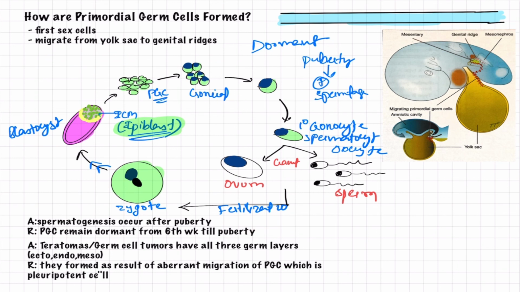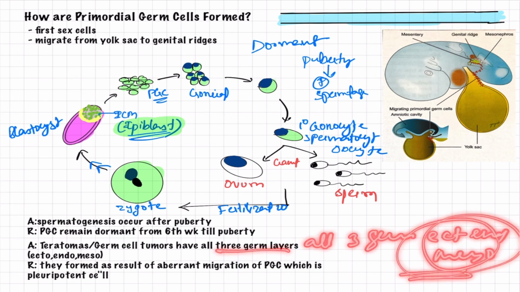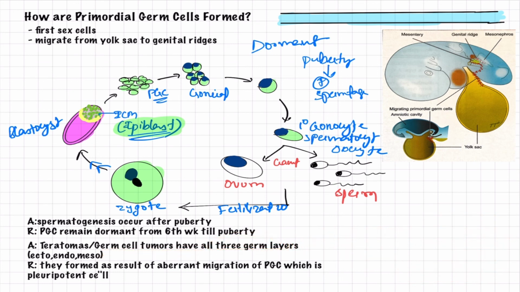My dear friends, the next question is about teratoma. Teratomas are also known as germ cell tumors, and the characteristic feature of these germ cell tumors is that they have all three germ layers, that is ectoderm, endoderm, and mesoderm. So the assertion is correct. And what can be the reason? They are formed as a result of aberrant migration of primordial germ cells.